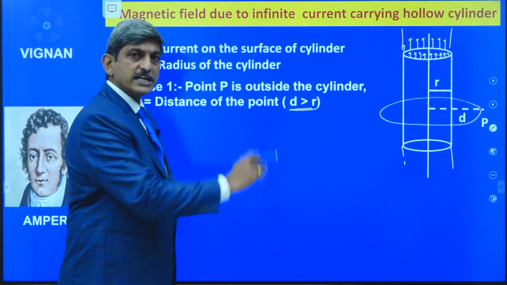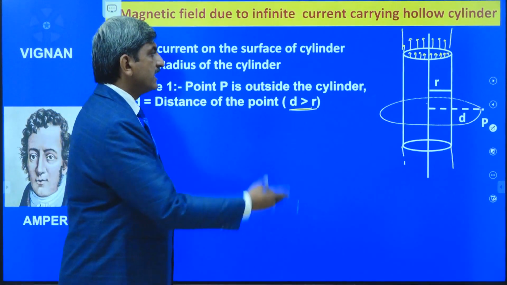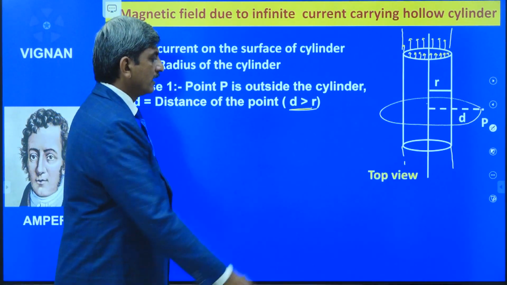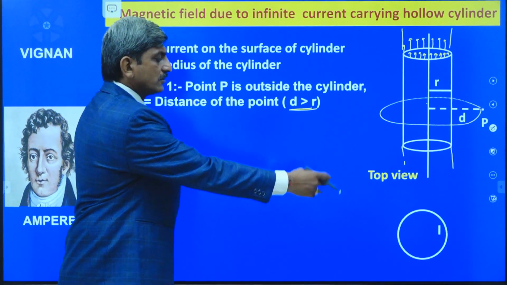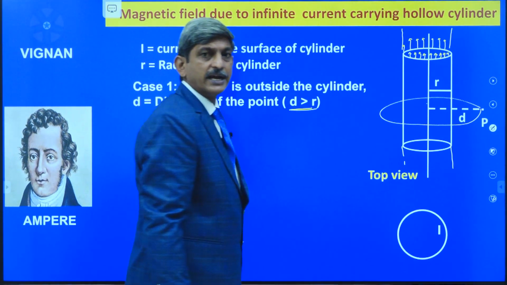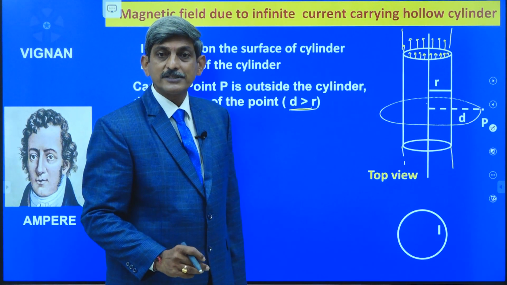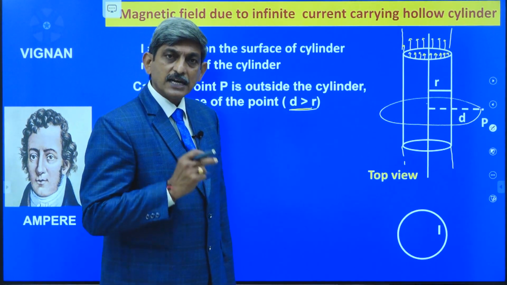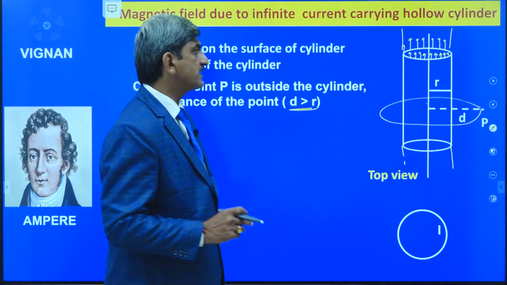Now to understand the concept in a simple way, let us see the cylinder from the top view. Okay. So this is the surface of the cylinder which is carrying current I. How is the current passing? Is it passing inside the cylinder or only on the surface of the cylinder? The current is passing only on the surface of the cylinder.